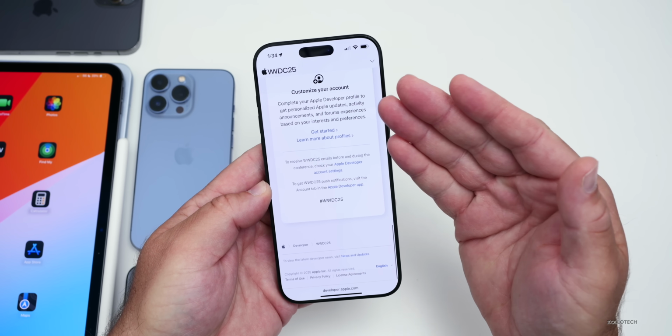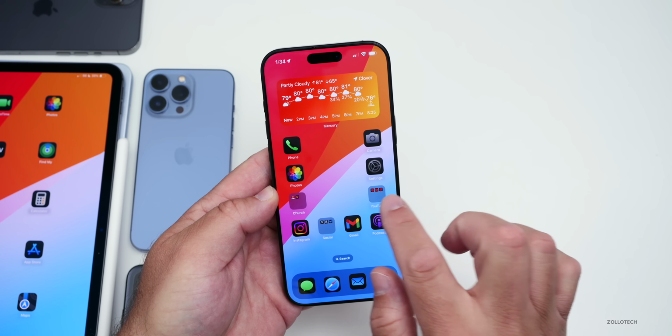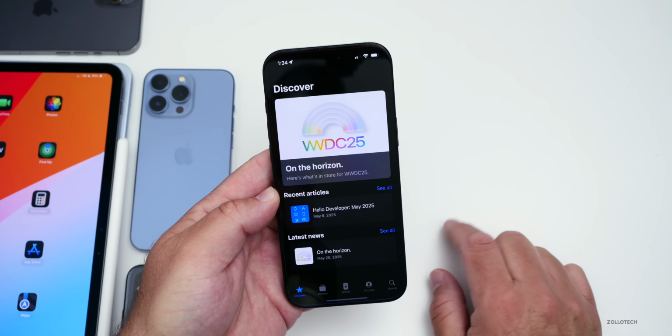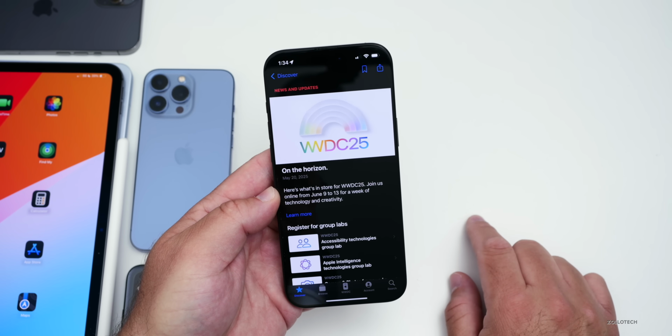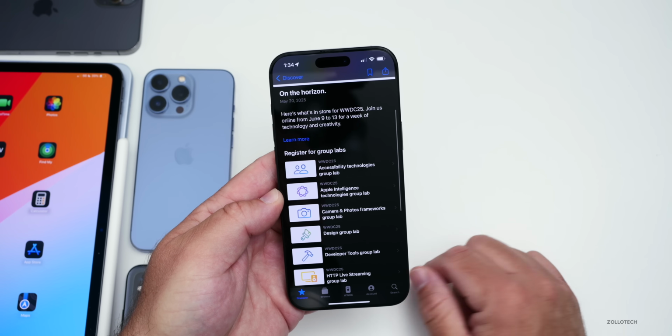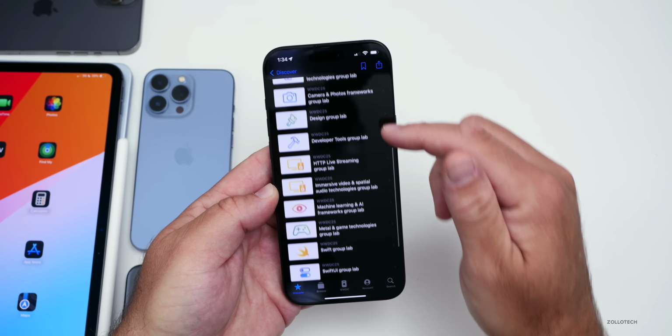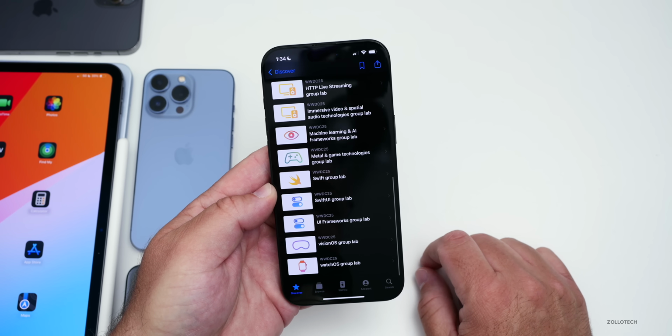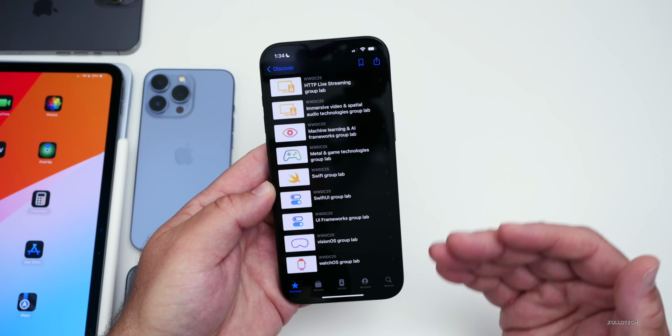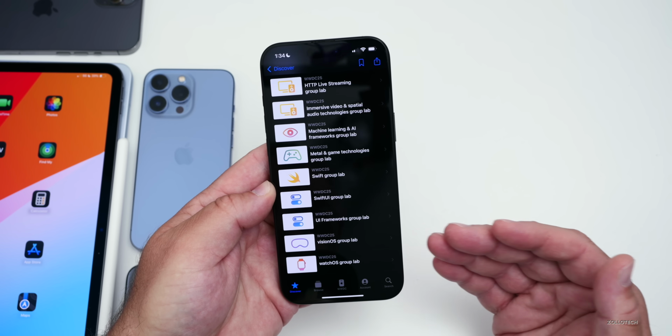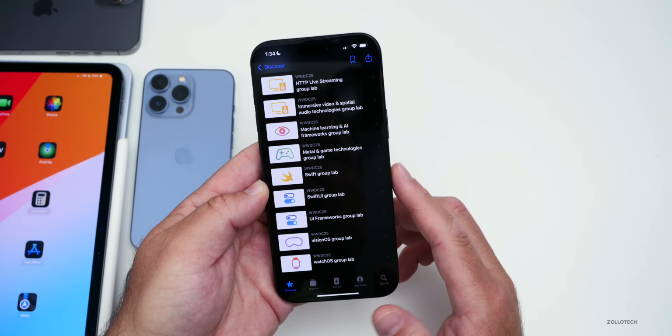So you can see all of that information here, and then you can see the full schedule in the Dev app as well. So you'll see on the horizon, if we go into it, we've got all of the different group labs. You can register if you're a developer, and then see all of the different sessions to learn the latest about what you're going to see with iOS 19, visionOS 3, watchOS 12, and on and on.